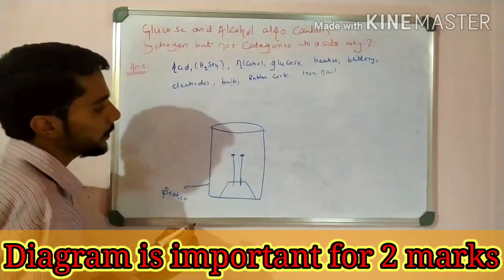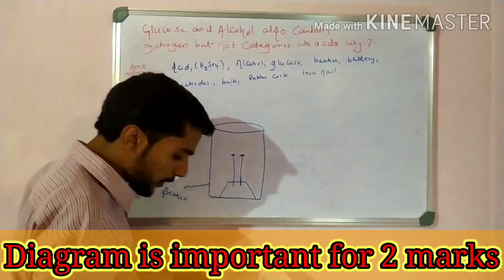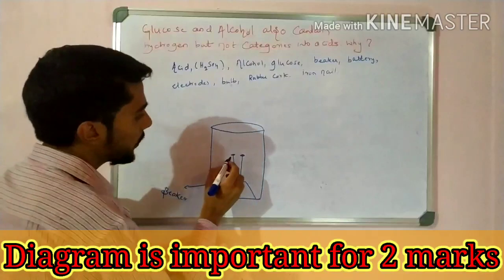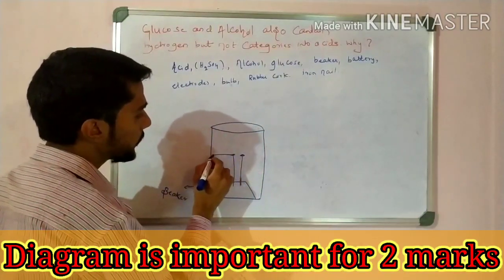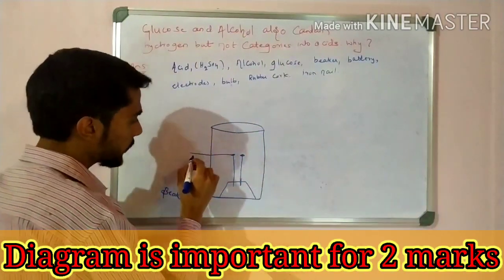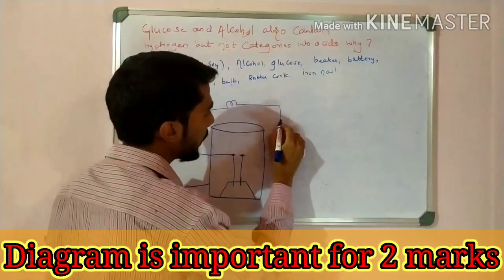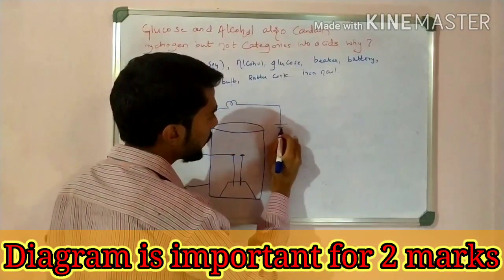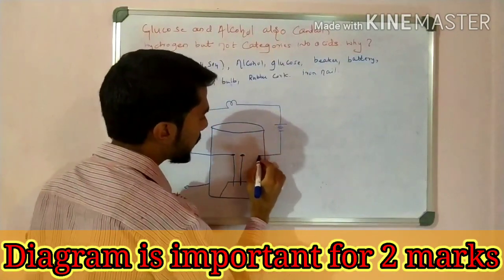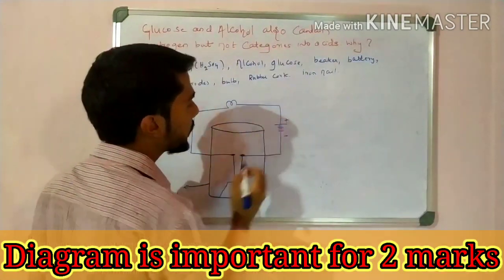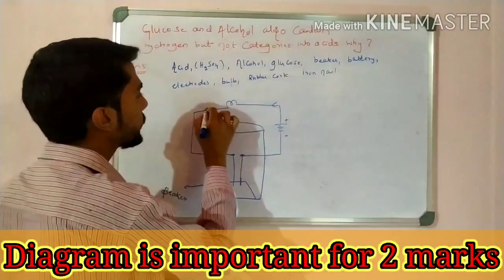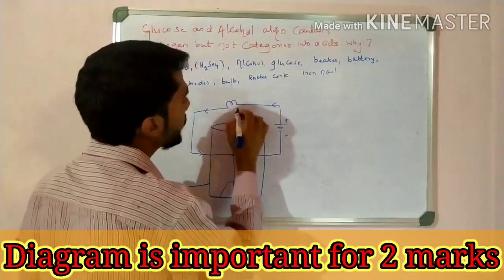Then what do I do? I attach it to a bulb, right? And that is attached to one battery. This is plus, this is minus. The flow of electricity is in this direction. So here the bulb is there.